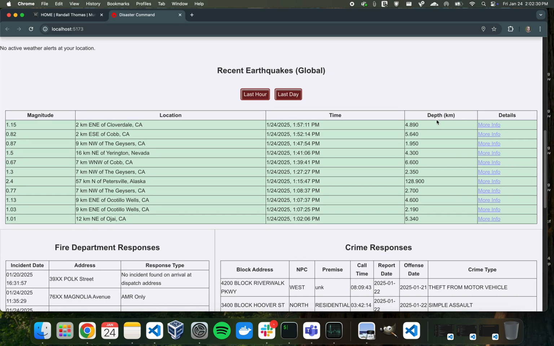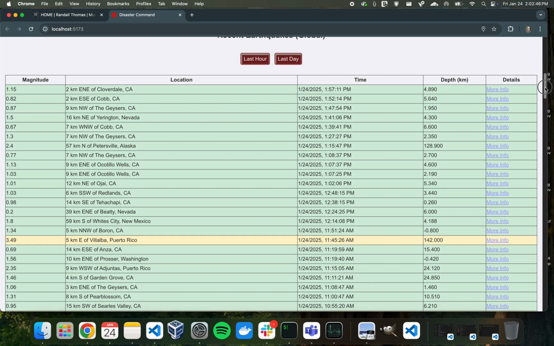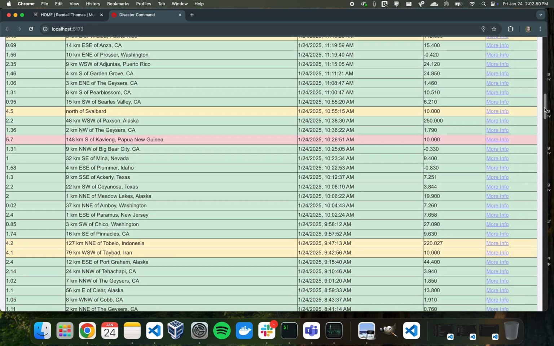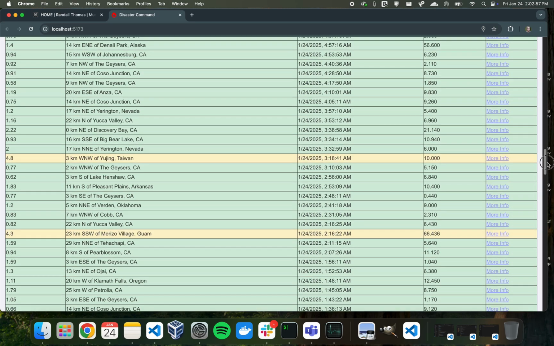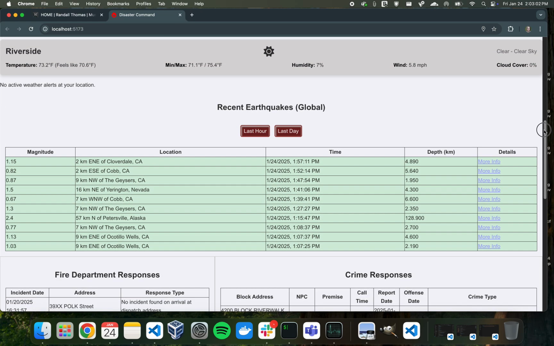Down here is the recent earthquakes for the whole world. And as you can see, most of them are in California. And this is just the last hour view. You can also see the last 24 hours. And again, mostly in California. These are color-coded so that you can quickly see where the bigger earthquakes have been. And let's see, let's put that back.